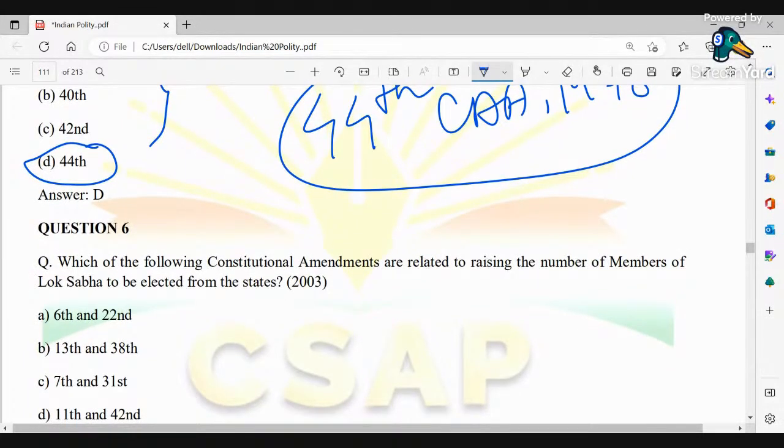Which of the following constitutional amendments are related to raising the number of members of Lok Sabha to be elected from the states? 6th and 22nd, 13th and 38th, 7th and 31st, 11th and 42nd.